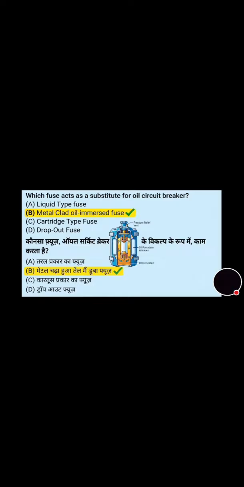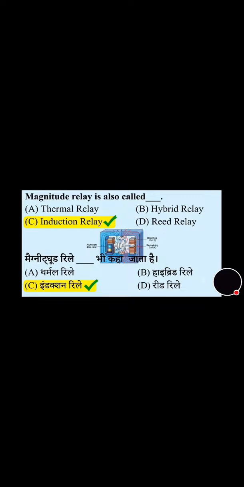Now we will move towards the next question. Next question is on the screen. Magnetic relay is also called: thermal relay, hybrid relay, induction relay, reed relay. Its correct answer is option C, that is induction relay.